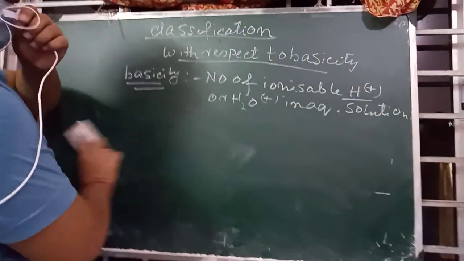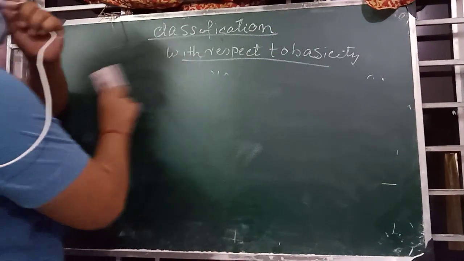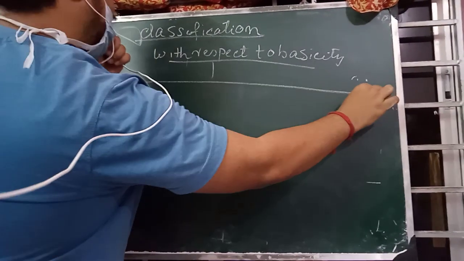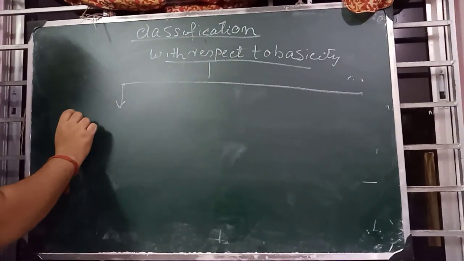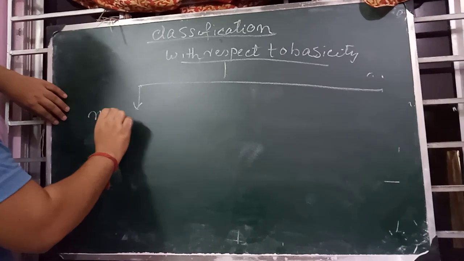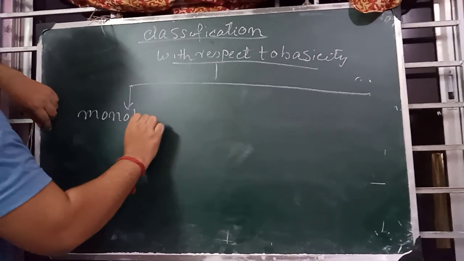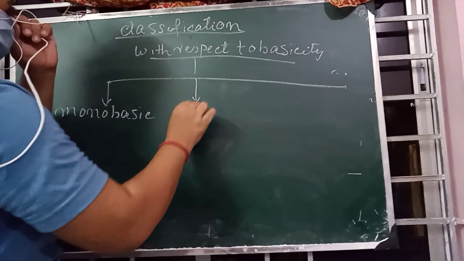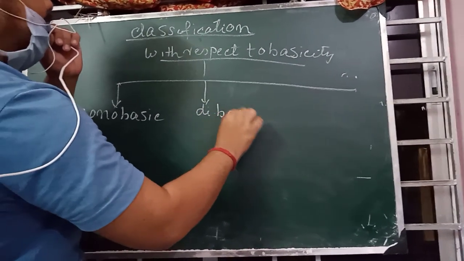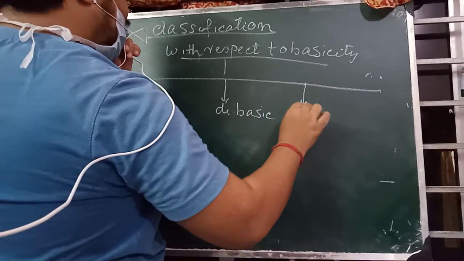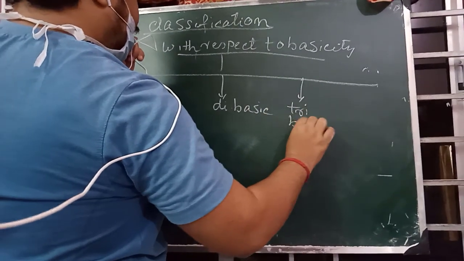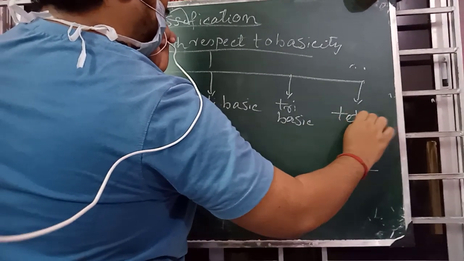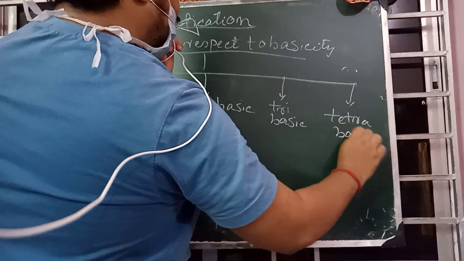So with respect to basicity, we are getting 3 types: monobasic, dibasic, tribasic, and tetrabasic.